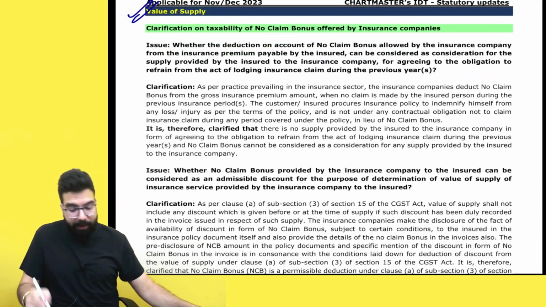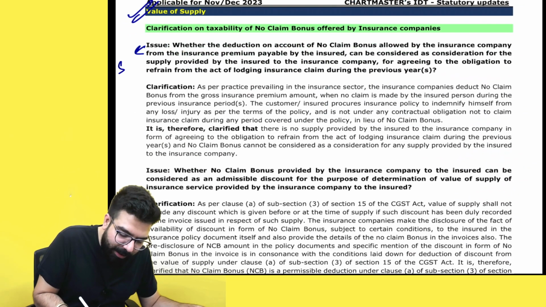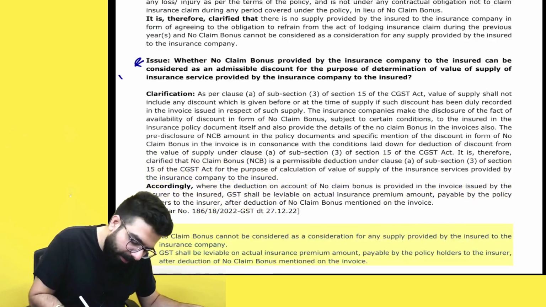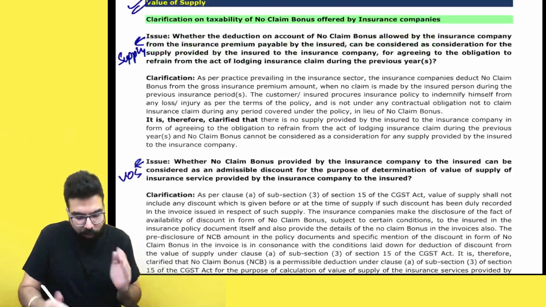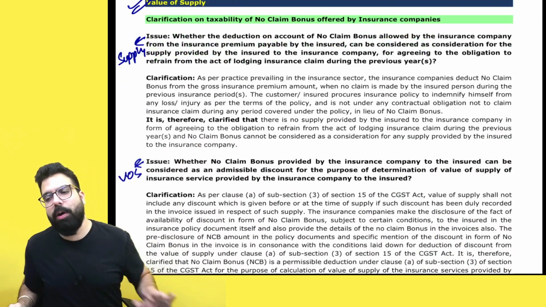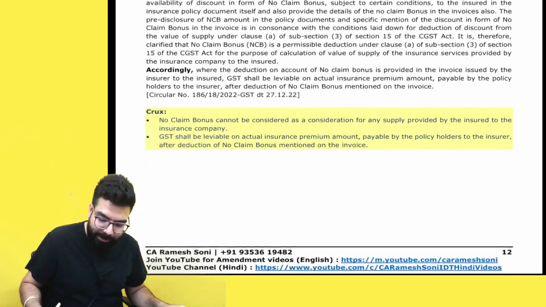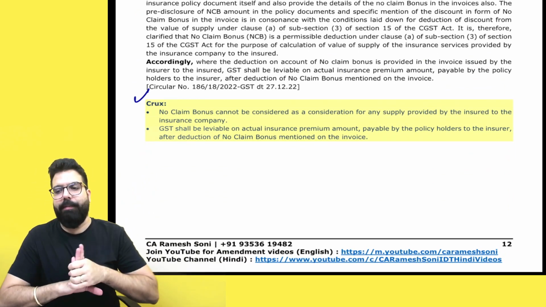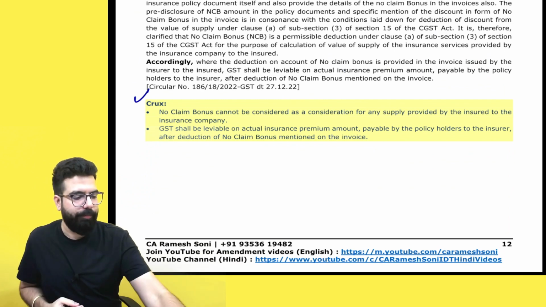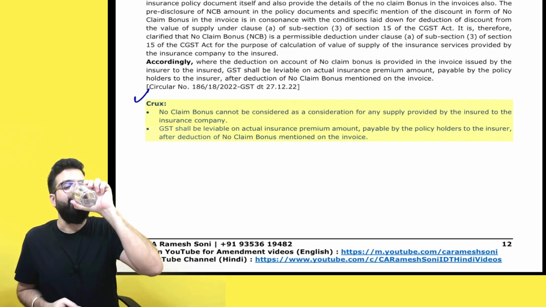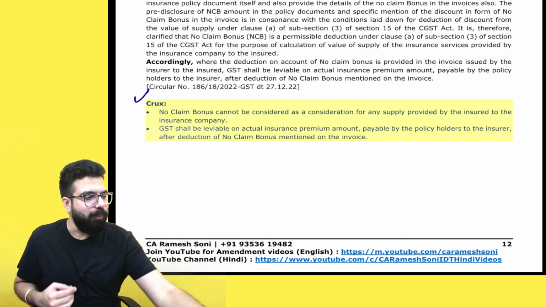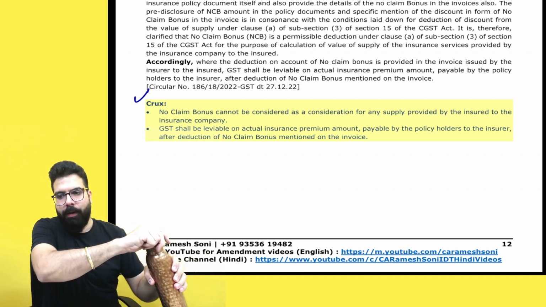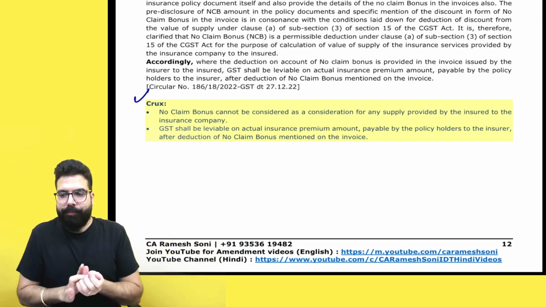Value of supply. This first issue, ICAI has given in the supply chapter, and the second issue they have given in the value of supply chapter. But this is one clarification only which has come, so I've provided it together. Let's quickly understand this. Is everyone with me? Quickly give me a heads up. Are we all 100% clear till here? Students, can we go ahead? Yes, sir. We are all there.